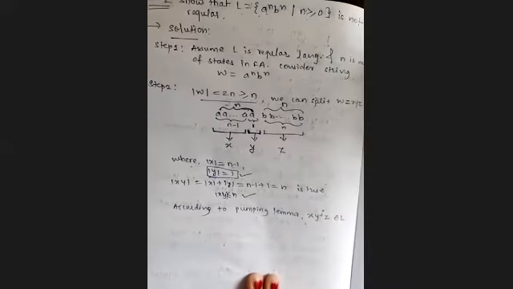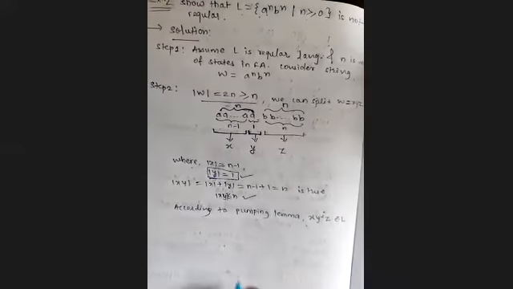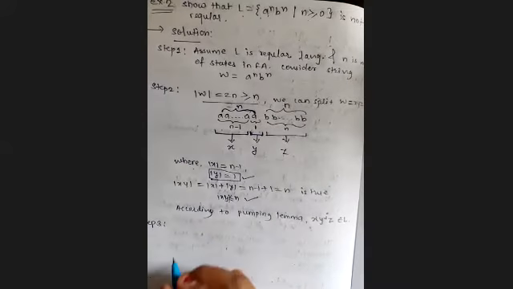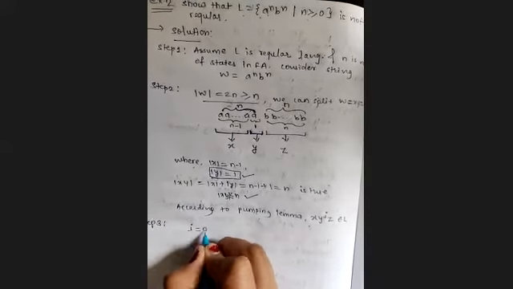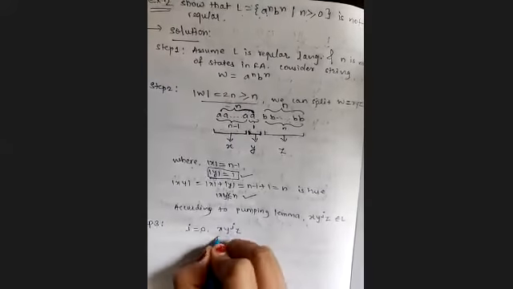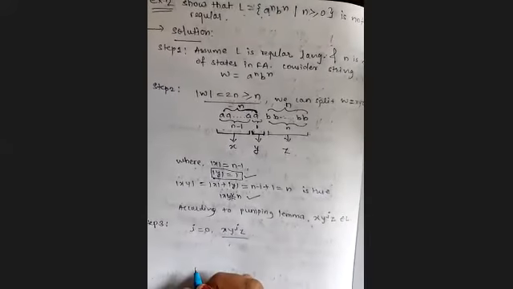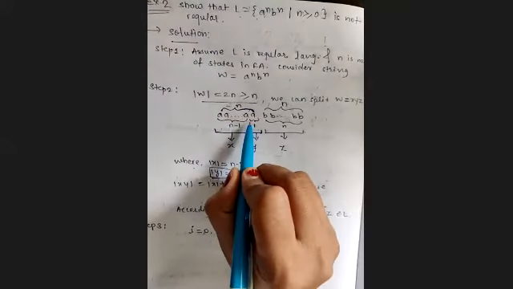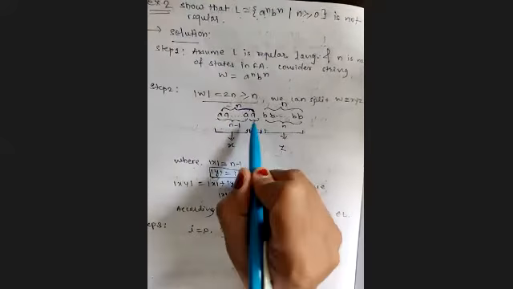So in step number 3, we will consider i equals 0 and consider x y to the power i z. The splitting is given to us. This is x part, this is y part.